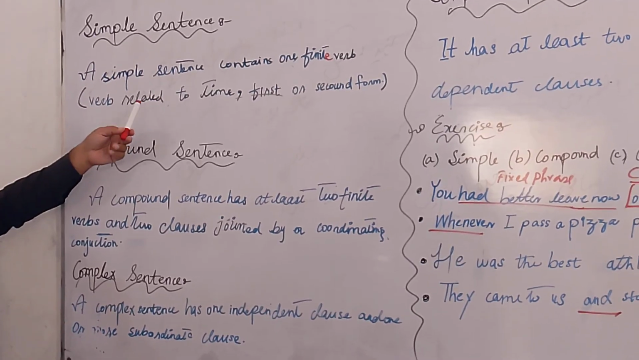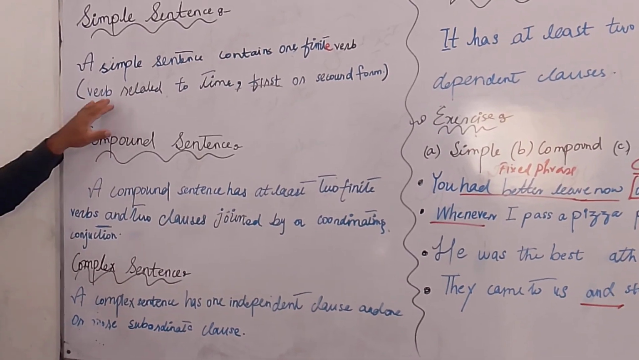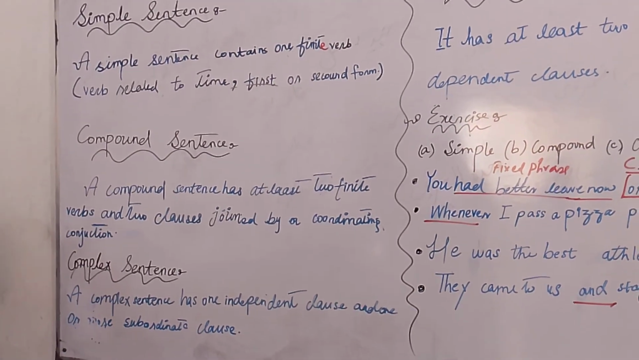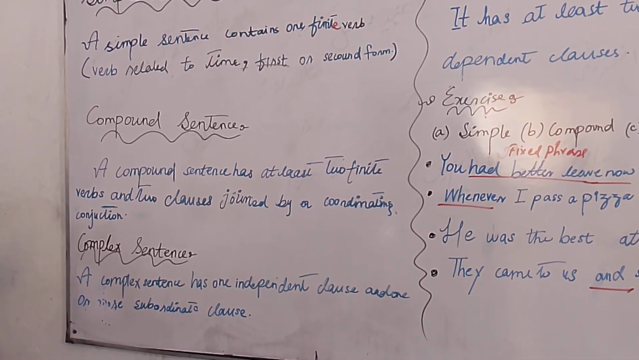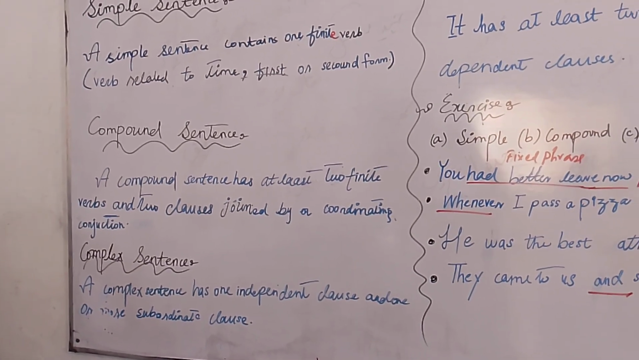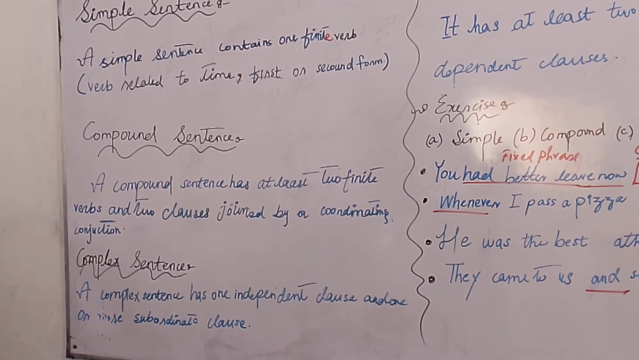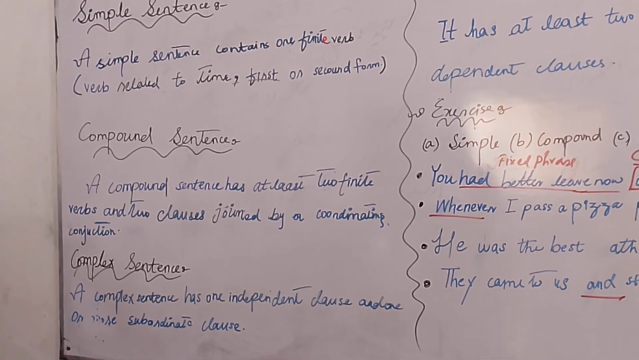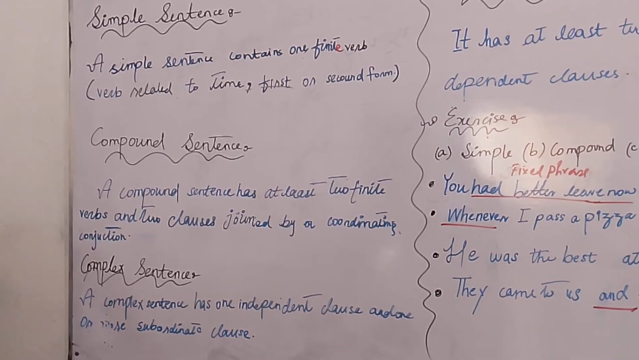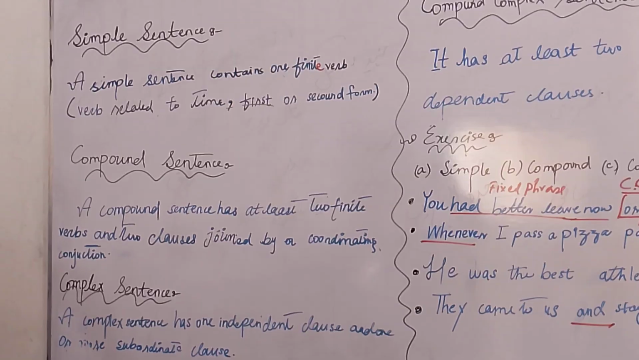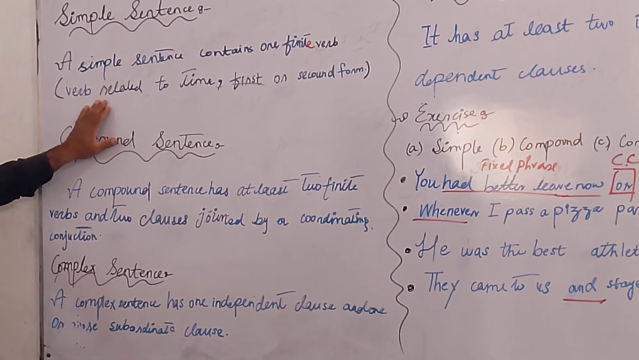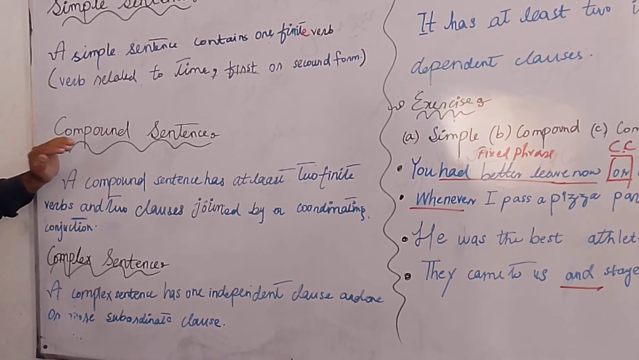A simple sentence contains a finite verb. And what is a finite verb? A verb related to time, first or second form. A finite verb is a verb that has first or second form. Related to time, and what is the other quality of the verb? Second form. Speak one by one. Kindly speak one by one. Clear? So a simple sentence contains a finite verb, first or second form of the verb.